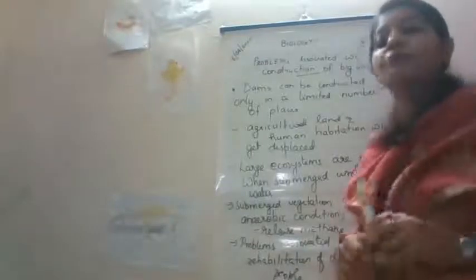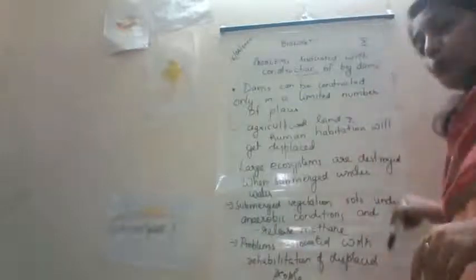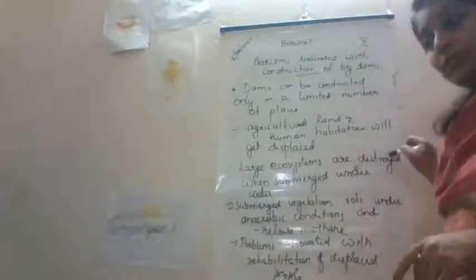We know about Tehri Dam, the oppositions of Tehri Dam, which is built on the Ganga, and the opposition for Sardar Sarovar Dam in Narmada. All these are due to these problems. So this is an important study.